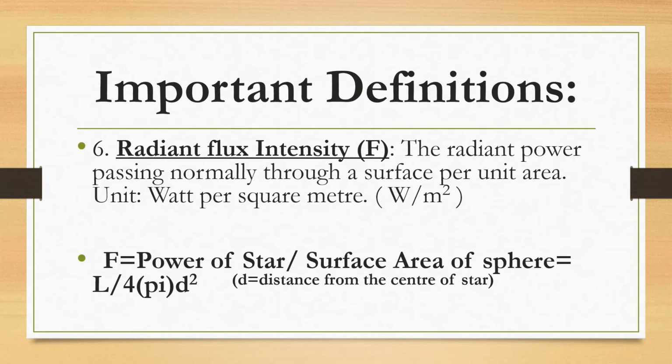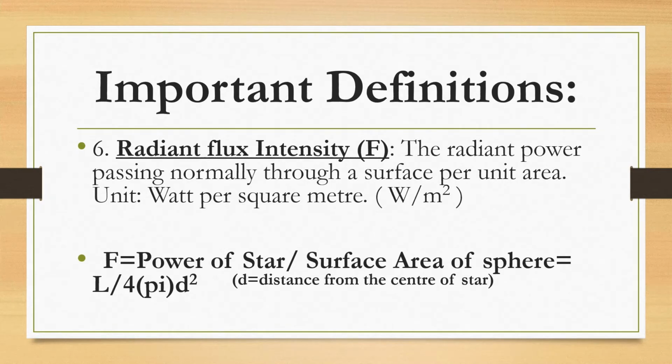Let's keep going. Number 6, the radiant flux intensity. This is basically the radiant power of the light from a star that is passing through a certain amount of area.